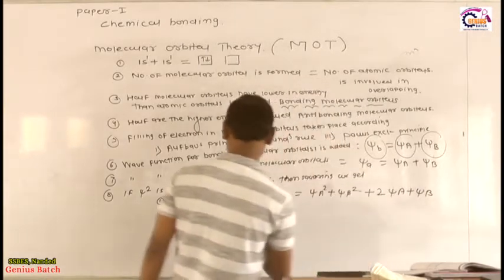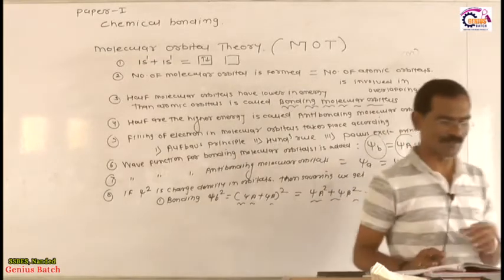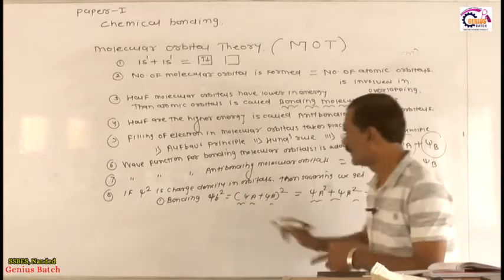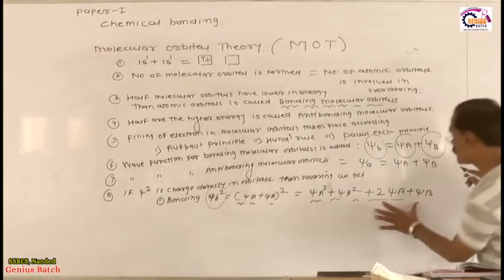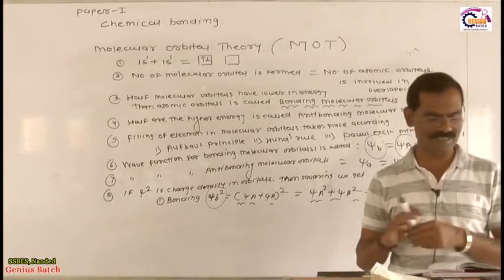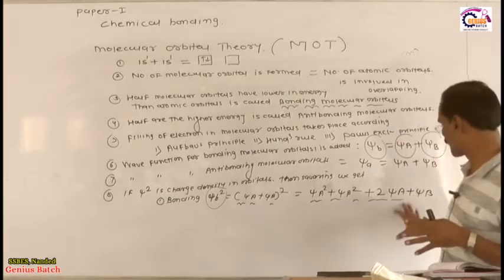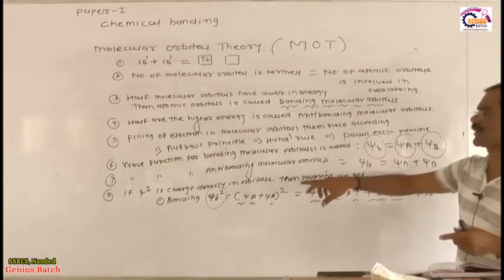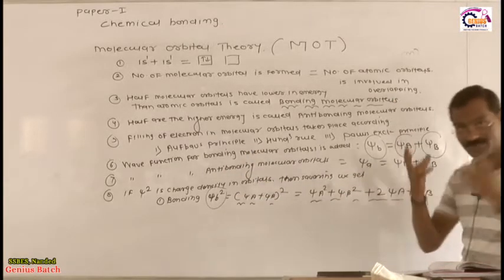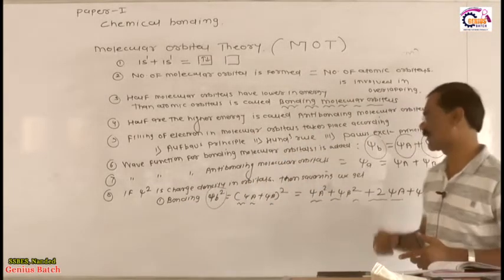What does this indicate? My friends, this is very important. Listen very carefully. The area of psi b square increases by 2 psi a psi b, and this represents a larger overlap of atomic orbitals. The larger the overlap of atomic orbitals, the greater the charge density, and hence a stable bond will be formed. That's why a stable bond is formed only by overlapping of the bonding orbital.